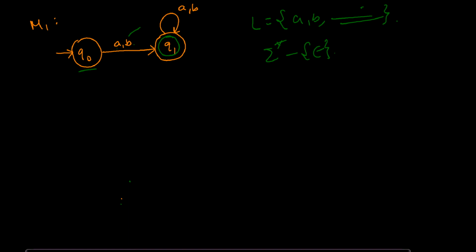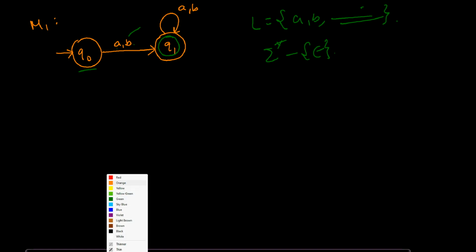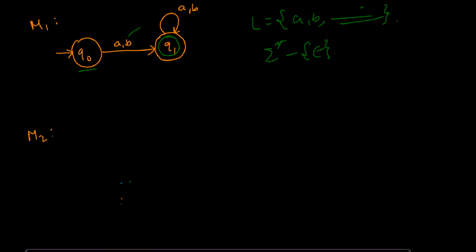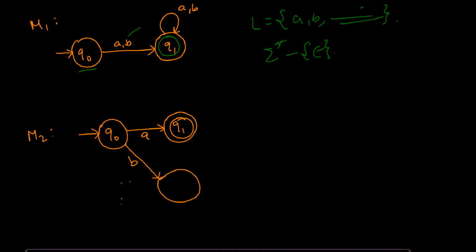Okay. Take another example of a DFA. Let's take another DFA, M2. Let's say this is your Q0. On seeing A, you go to Q1, and Q1 is the final state. And on seeing B, you go to Q2, and make Q2 a dead state, and Q1 the final state.